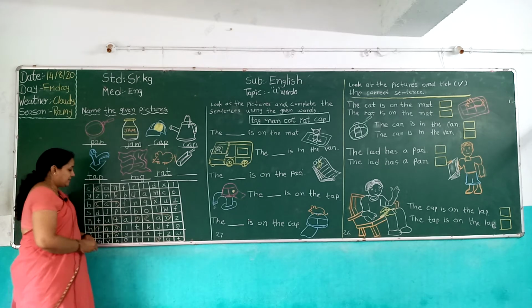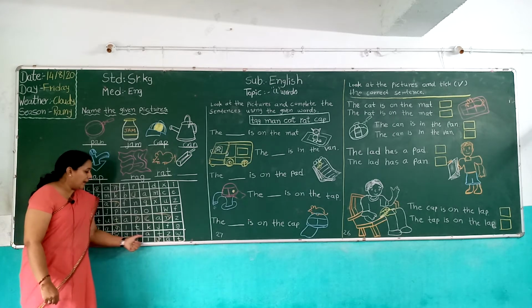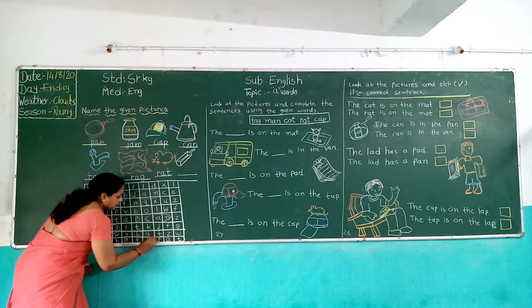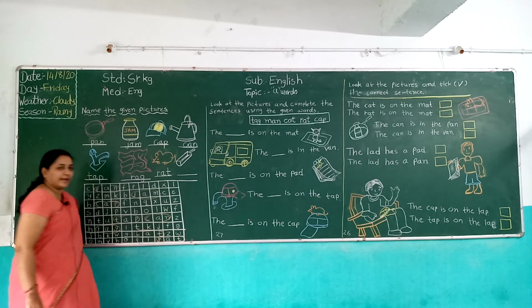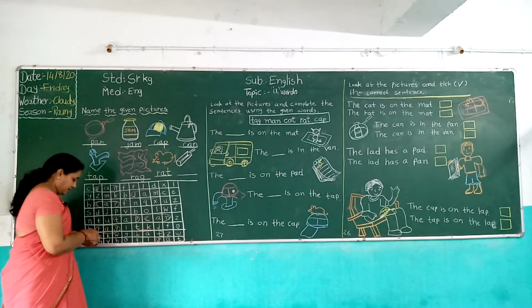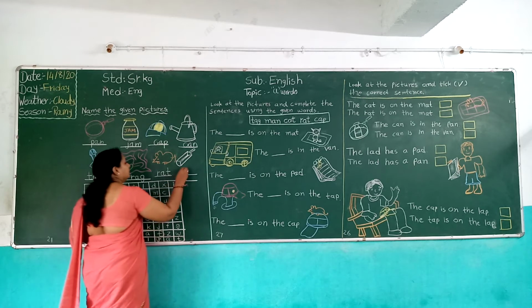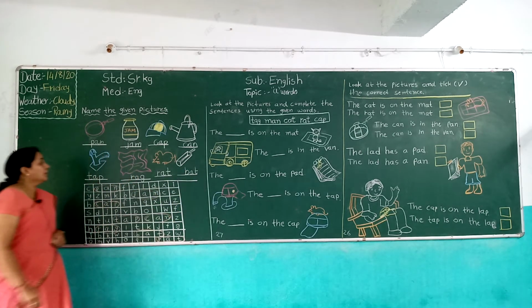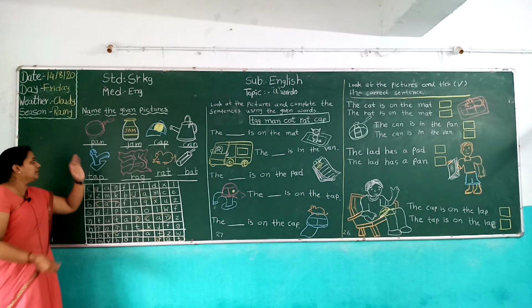Yes, there is, in the last second row. Ba a t, bat. Now we circle it. Then we write it upside.